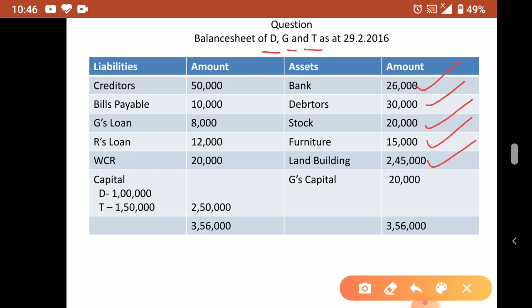So here you see, G's capital is showing which balance? Asset means what? Debit. All assets have a debit balance. So this G's capital is showing what balance? Debit balance. Debit balance means shortage. 20,000 shortage in his account. But D and T have credit balance, so no problem. But G's loan is also there, that's why we are discussing this problem. D's capital, G's capital. That means the partner G has to give the firm how much? 20,000 he has to give.